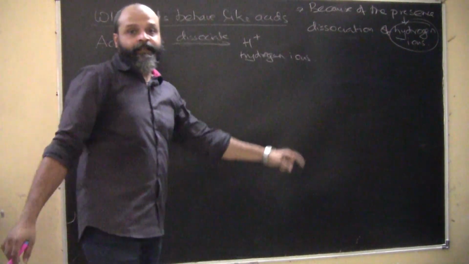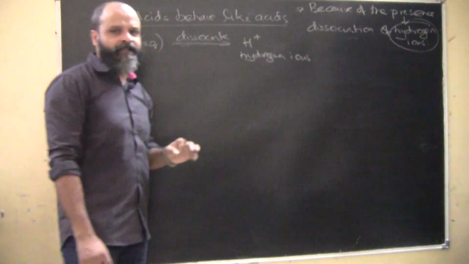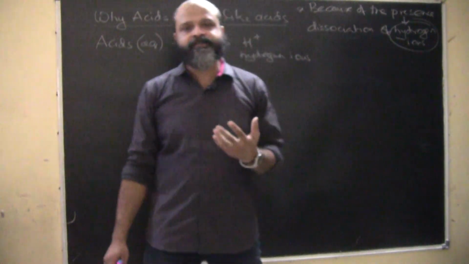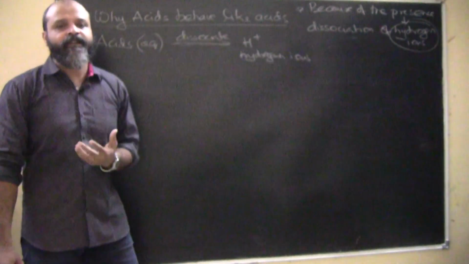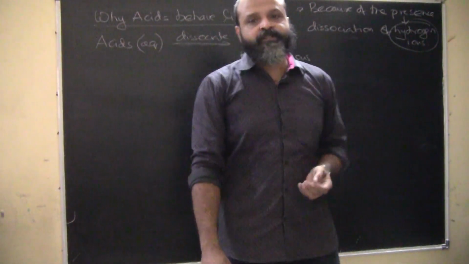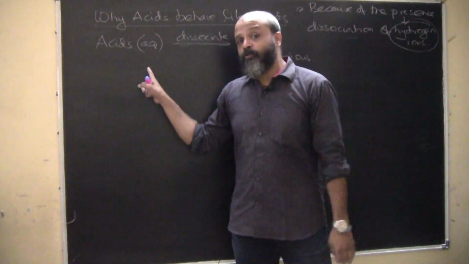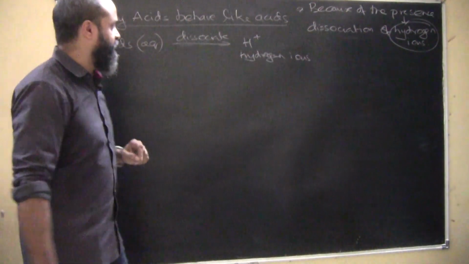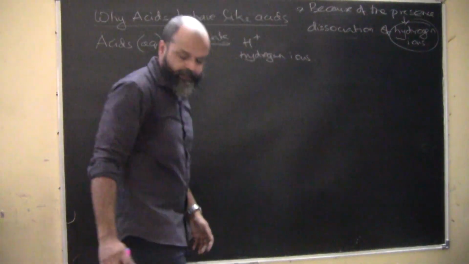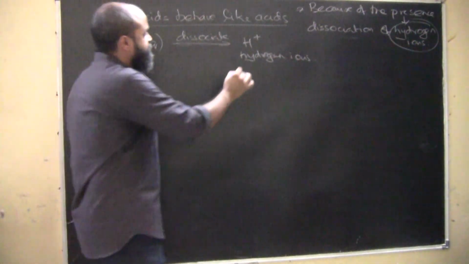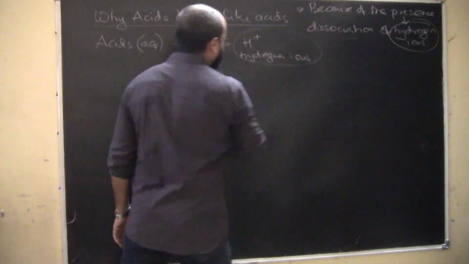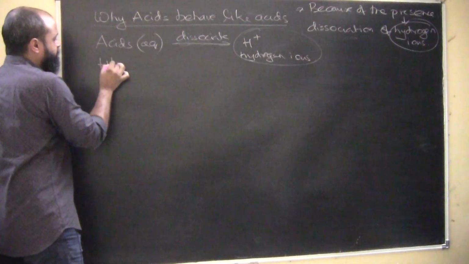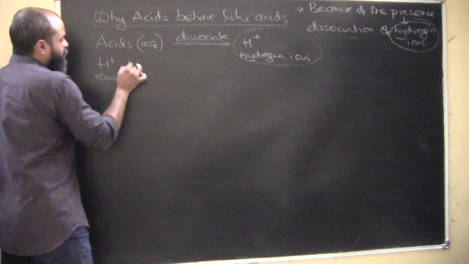Now, do they exist as hydrogen ions? There is something you need to know a little beyond your syllabus, just for the convenience of future studies. They actually do not exist in the form of hydrogen ions. They exist in the form of hydronium ions. But we study only in the aspect of hydrogen ions. Now, what happens is, the water molecule is polar.